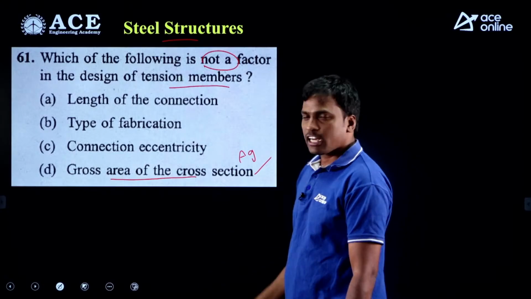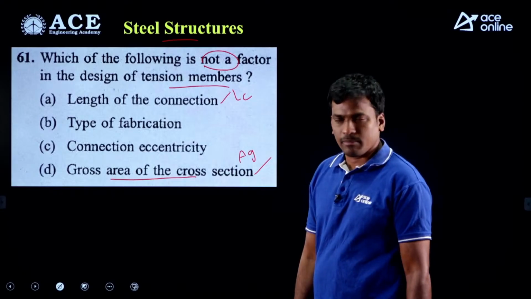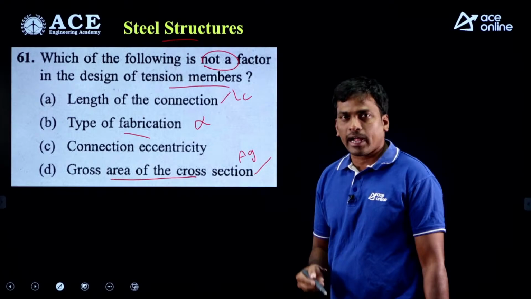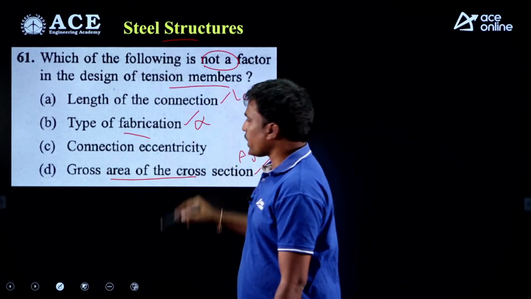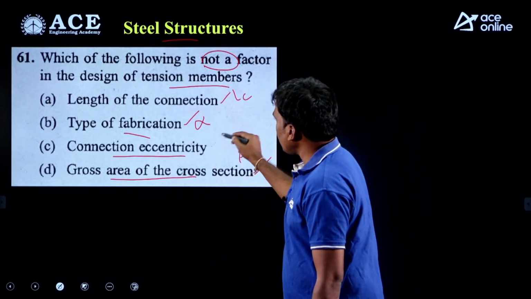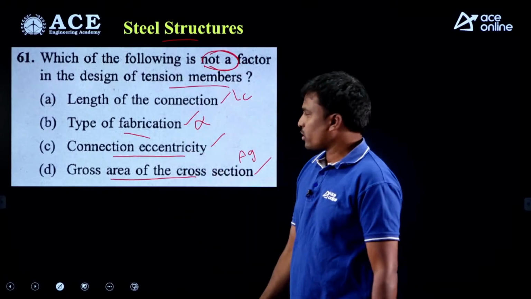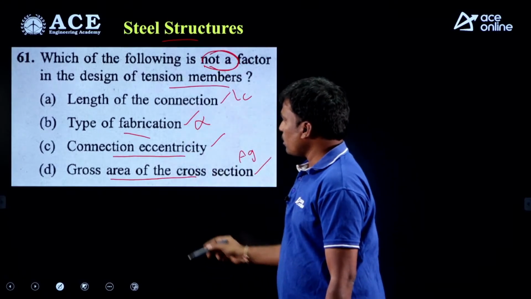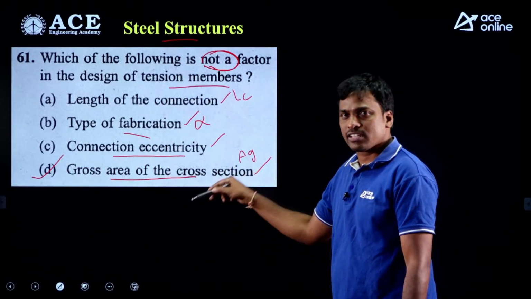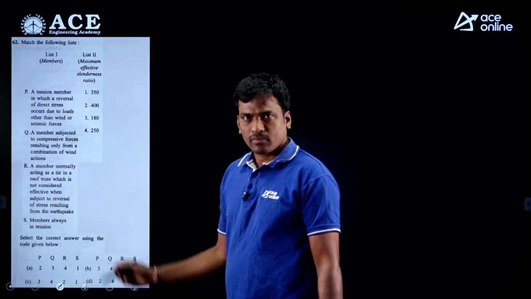In net section rupture or fracture, you will see length of connection, that is LC in the formula, and type of fabrication, alpha values depend upon number of bolts and welded case. So this is also correct, and eccentric connection means shear lag effect. Here 4 are correct, but we will prefer option D because it will reduce the strength least.